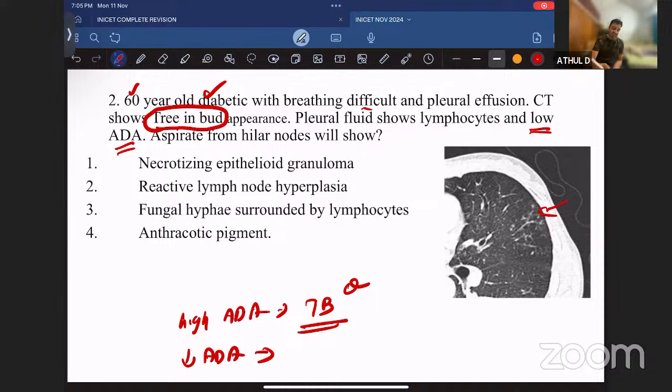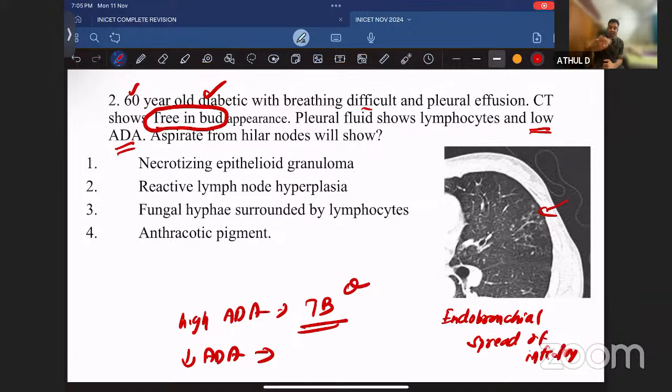So if the question says low ADA level, then you should think about something like fungal infections. Fungal infections can show this type of tree in bud appearance. Any infection which can spread through the endobronchial route will show a tree in bud type of appearance. That is the concept. A tree in bud appearance comes because of endobronchial spread of infection.